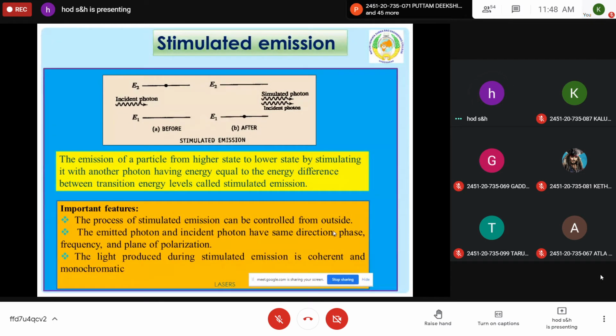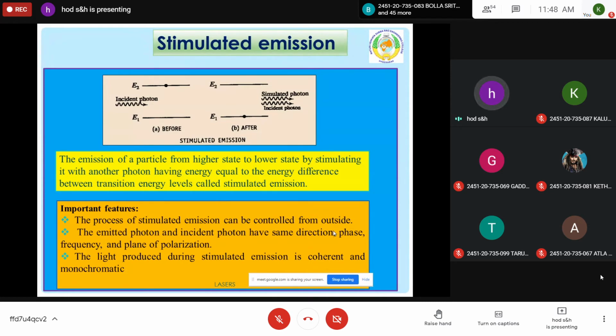Third one, stimulated emission. In the laser acronym, you have light amplification by stimulated emission of radiation. So this mechanism is very important for the production of laser. And you see in the diagram, the particle or atom is in the excited state in the first figure. In the second figure, it comes to the ground level, or zero energy state, or minimum energy state.